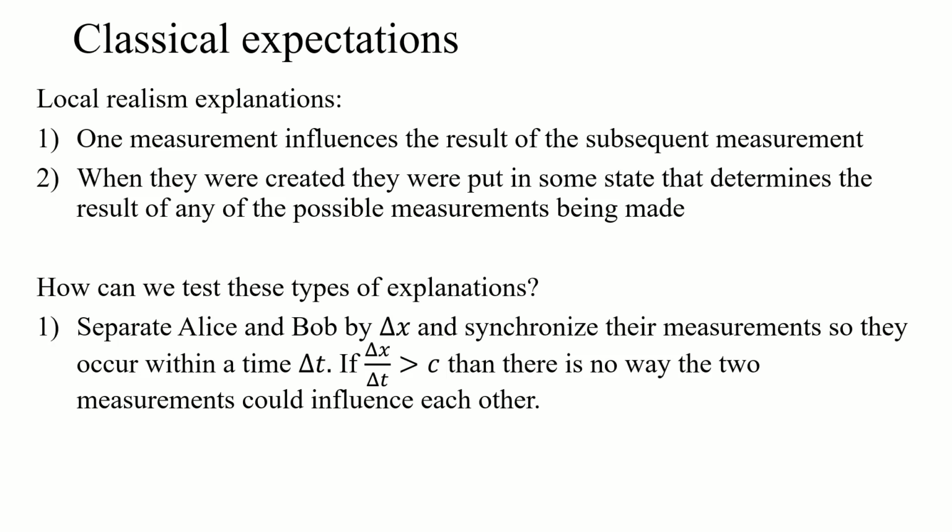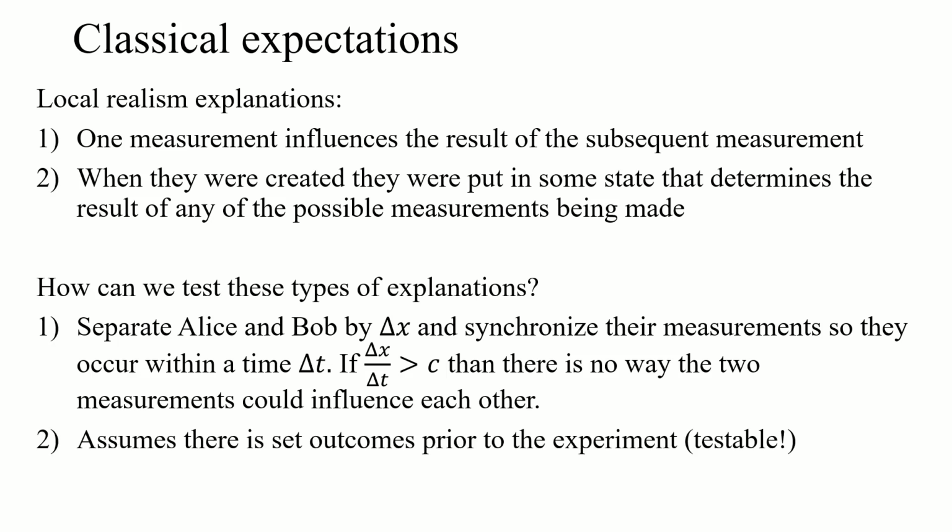That would violate locality. We'd violate special relativity. So split up Alice and Bob far enough, have their measurements be timed well enough, and that first type of explanation goes out the window; it can't explain things. What about the second one?